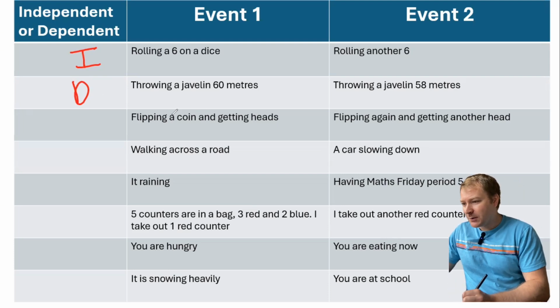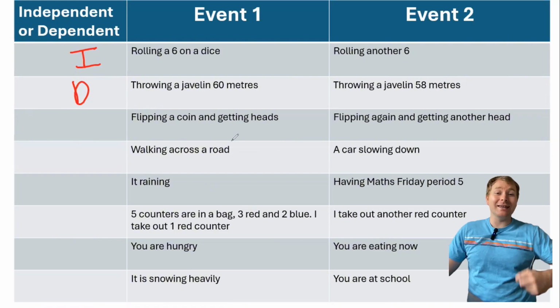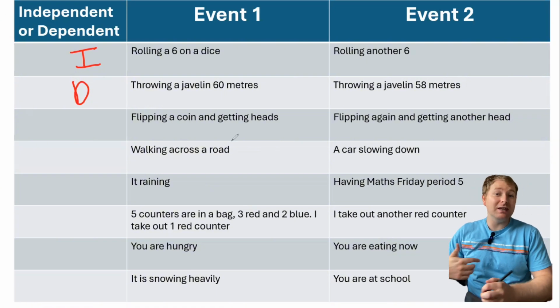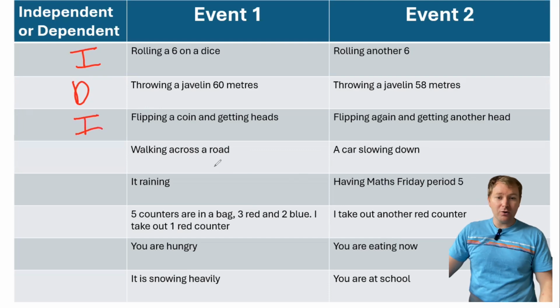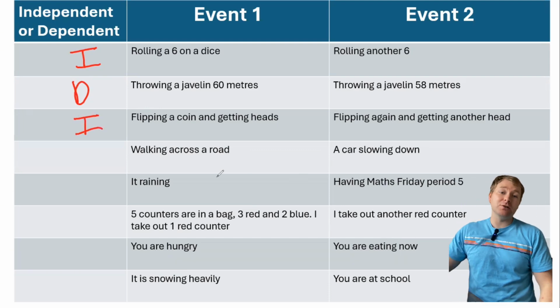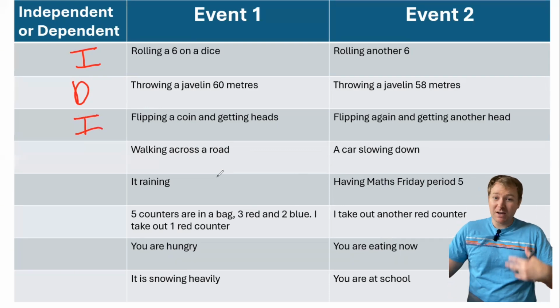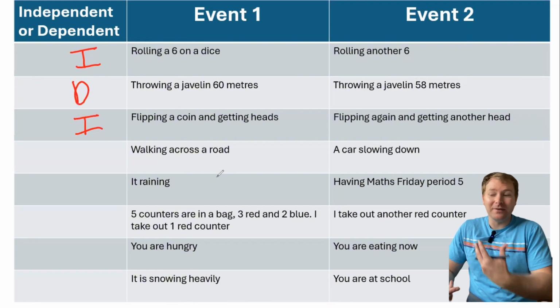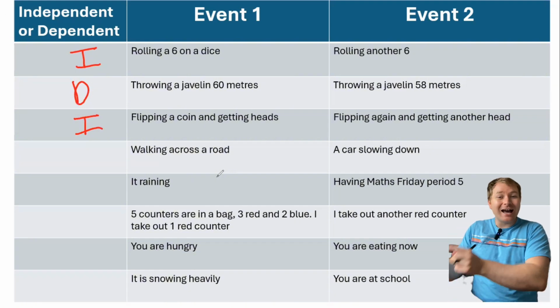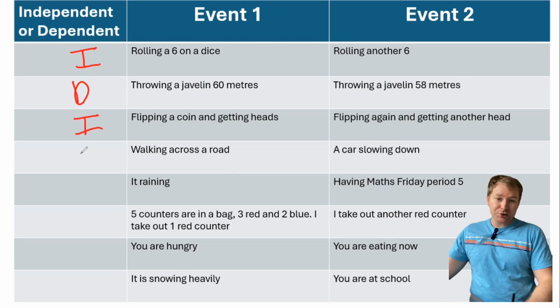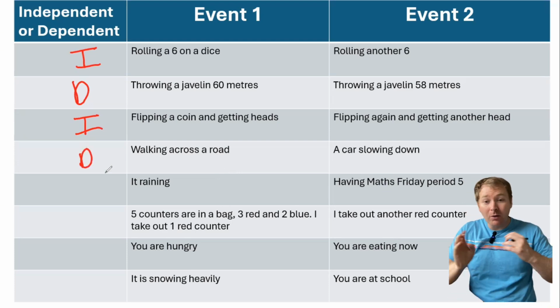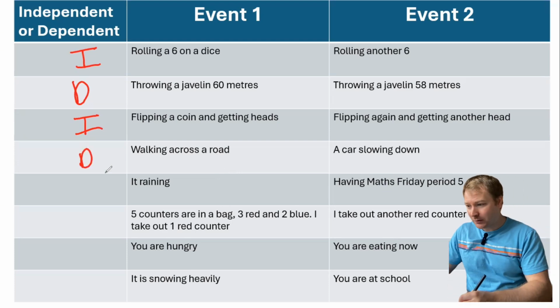Next one is I flip a coin and get heads, and I flip a coin and I get another heads. A coin is going to be independent, so that would be I for this one. I walk across a road, that's event 1, and then a car slows down. Maybe that's a key word there, me saying "and then". So I walk across the road and then the car slows down. That would be dependent because the car slowing down has depended on me walking out in front of the road.